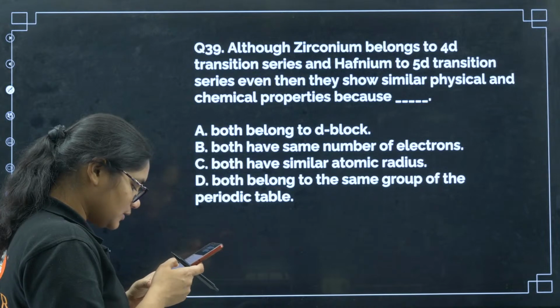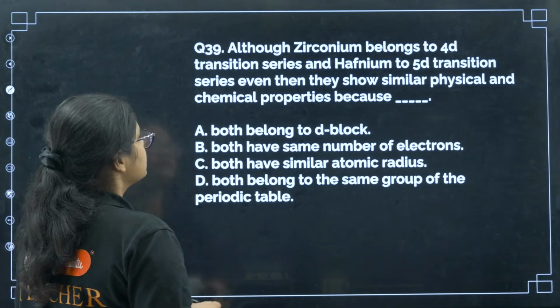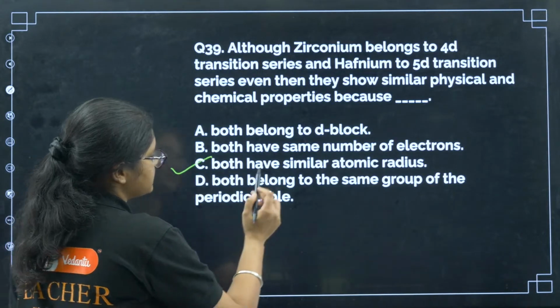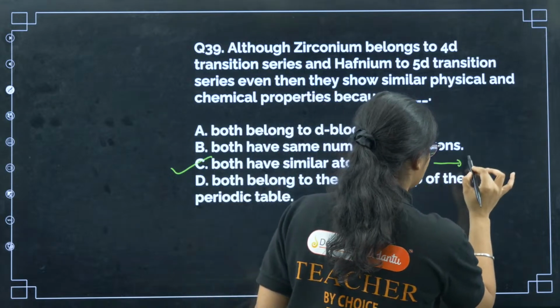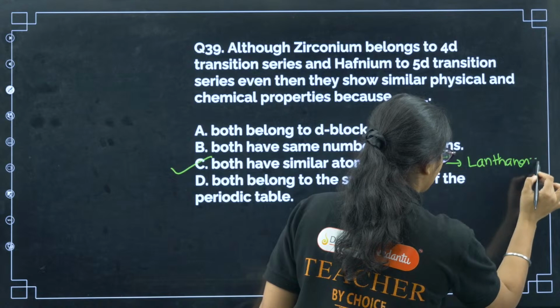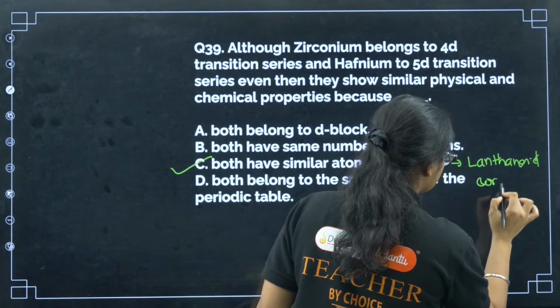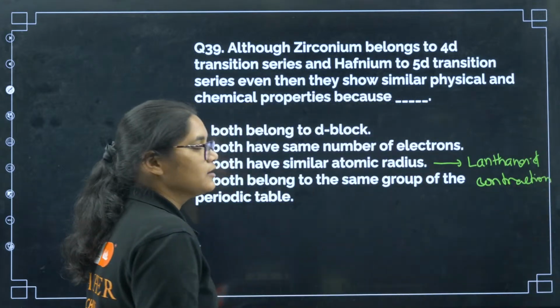Yes. Very good, Yashashwini and Varija. I can see all of you answering. 39 is C. Very good, Varija. Both have similar atomic radius. Now, why do they have similar atomic radius? Because of Lanthanoid contraction, right? This is one of the main consequences of Lanthanoid contraction.